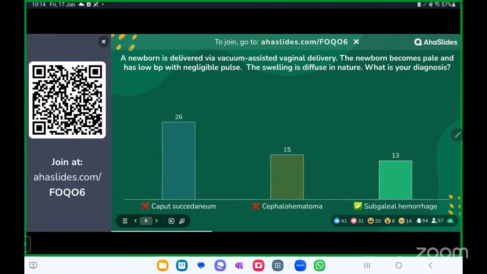Come on, let's see who got it. Yes, guys, only 13 have got it right. This was one of the tough questions, we can say. I would say it's not a tough question. It's just a little confusing for them because when we talk about caput succedaneum and subgaleal hemorrhage, both of them have a little similarities. Both of them have diffuse swelling and both of them have blood. But the whole point was vacuum-assisted vaginal delivery. So that is where you catch the point, right?